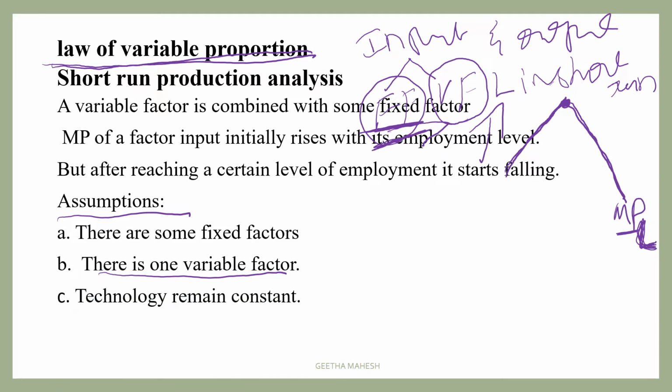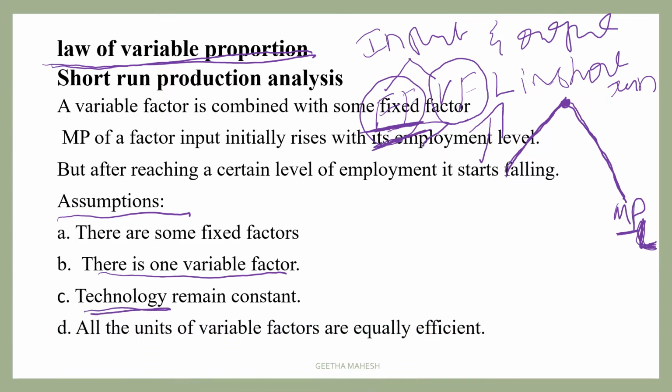Technology remains constant, as we know that there will be inventions, and because of that reason there will be a continuous changes in the technology. So when we are proving this law of variable proportion throughout our analysis, technology remains constant and there is no changes in the technology. And all the units of variable factors are equally efficient.